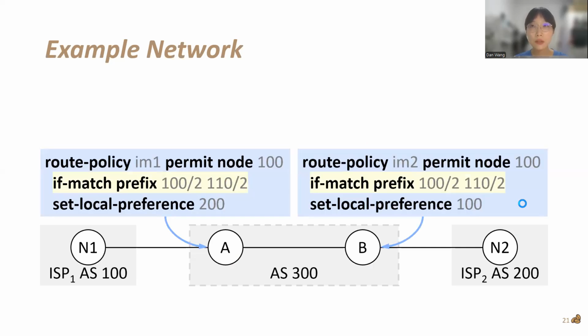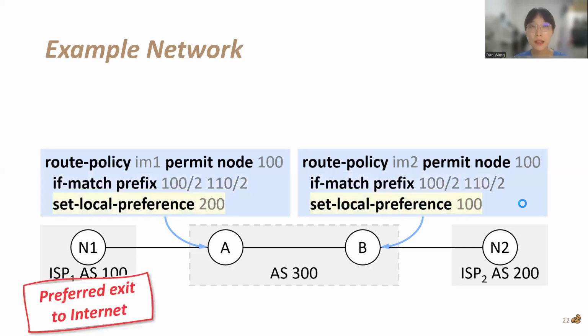In the network, routers A and B peer with 2 SPs. Both of them permit 2 prefixes, 100/2 and 110/2 from the SPs. And router A sets the local preference of routes from N1 to 200 in order to prefer N1 as the exit to reach the internet.